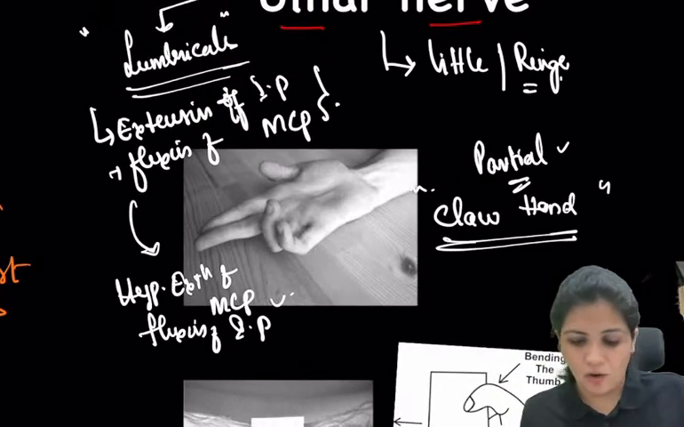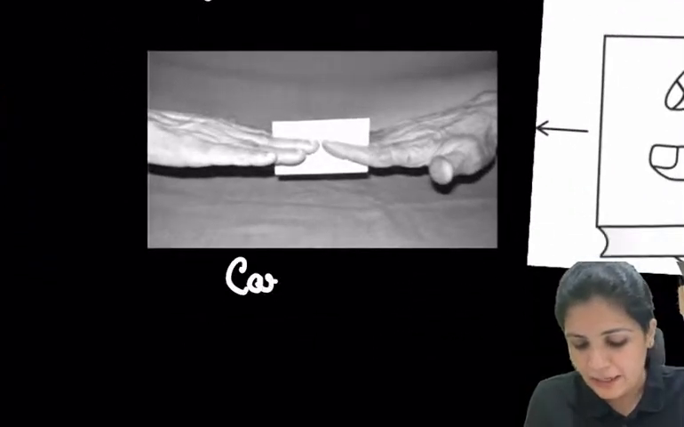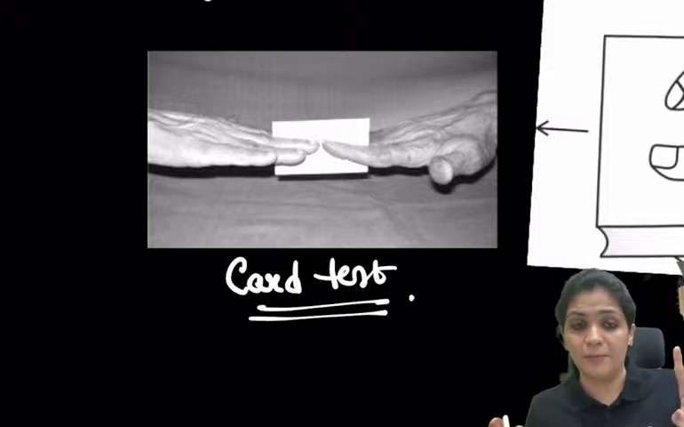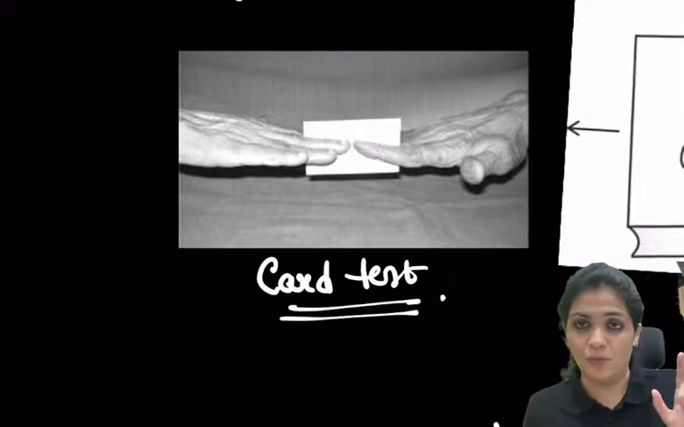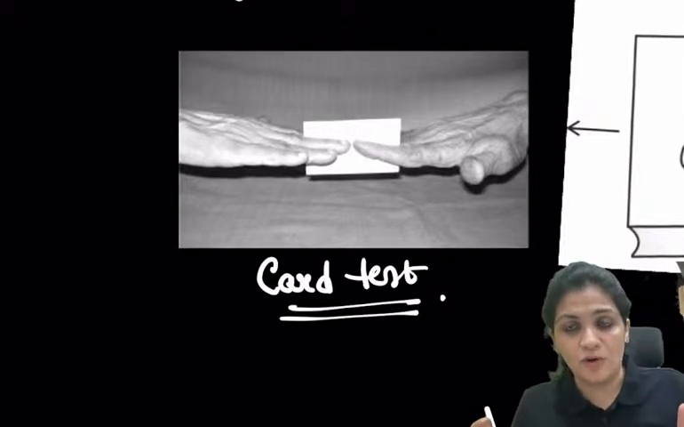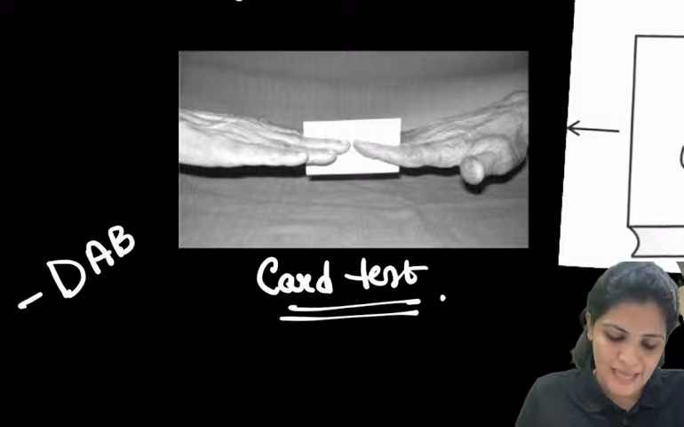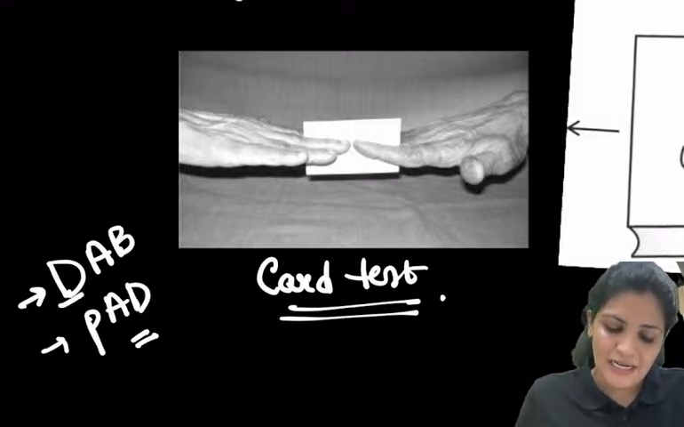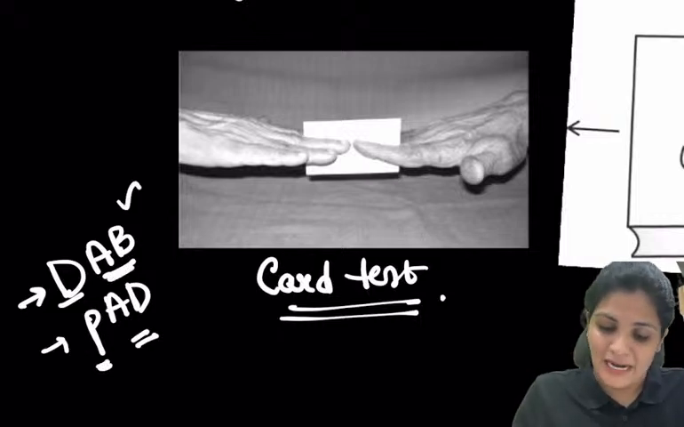So this is the claw hand. And now what is this test? This test is called the card test. So what is this card test? If you go back and remember the hand muscles, where they involve the dorsal interosseous and the palmar interosseous. Have to remember the dorsal interosseous is DAB, the palmar interosseous is PAD, right? So dorsal interosseous, they cause abduction. Palmar interosseous, they cause adduction.